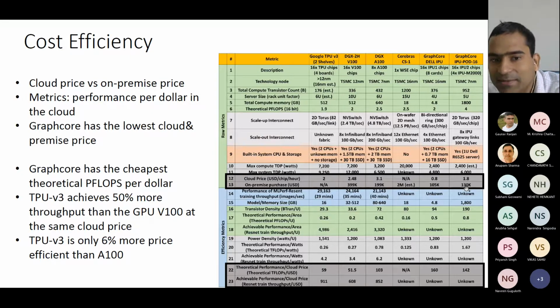Here it is 105K. Here it is 130K. Now, coming here, if you want to use them in the cloud, for each dollar that you spend, you get 59 teraflops. Here you get 51, 103, 160, 142. These are really efficient, right? You can get a lot of teraflops per second.